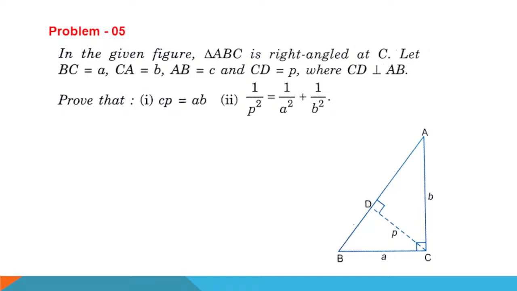Triangle ABC is right angled at C. First, draw.